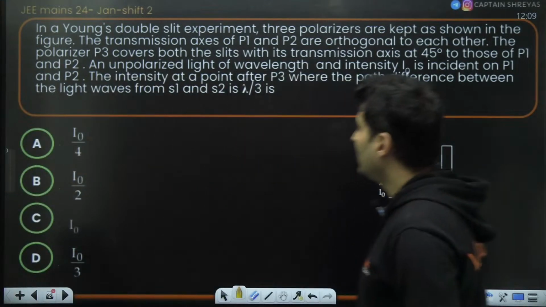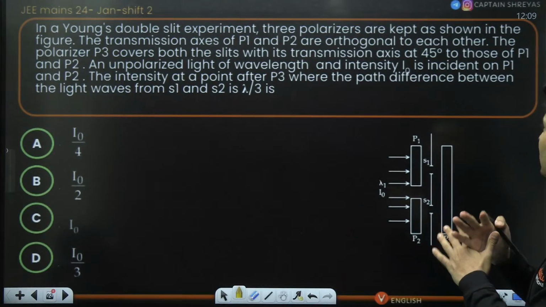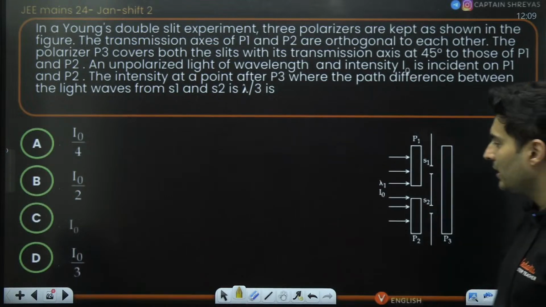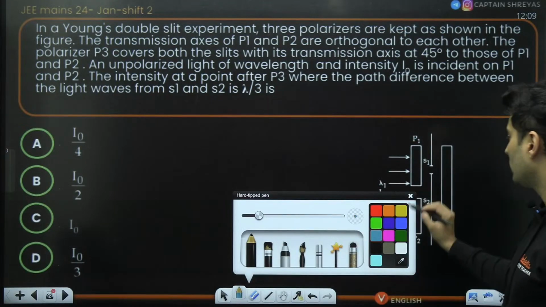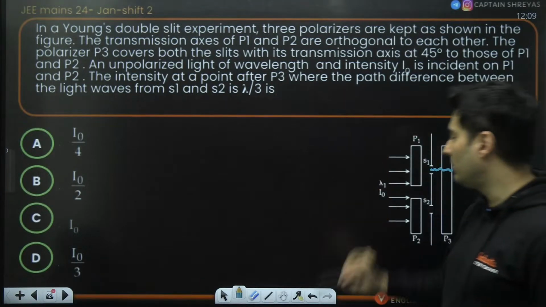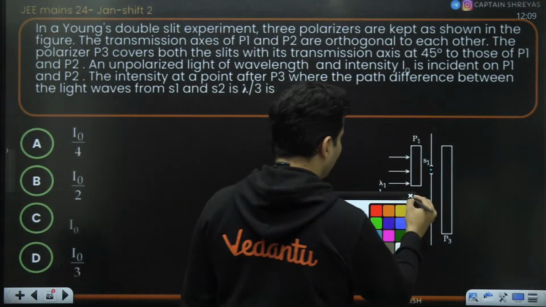Let's do this. Young's double slit experiment with polarization. These two polarizers are perpendicular to each other, and then there is another polarizer after the slits, and then you are getting an interference. So the rays from this are going to meet somewhere with a path difference of lambda by 3. Very nice question using Malus's law. So I'll tell you what.